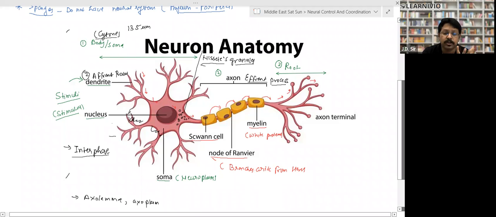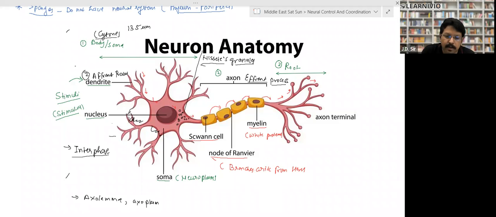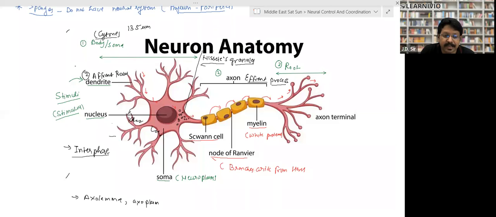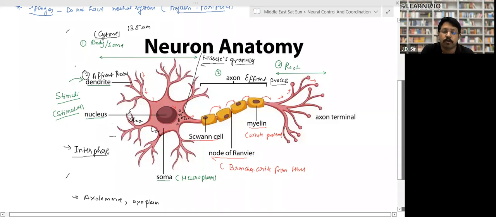Dendrites are those branches which take the information from the outer environment. What is the outer environment? For the sake of example, these dendrites remain spread over our whole skin. So if there is something cold outside, a colder environment or minus temperature, they receive the coldness, and they tell us that there is coldness or low temperature. So they take the information from outside.